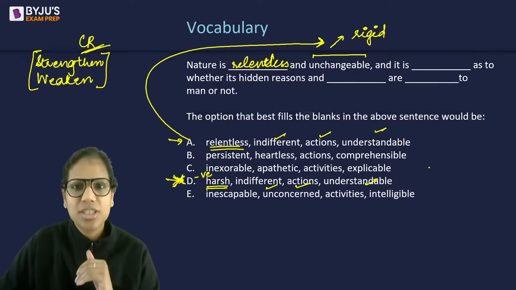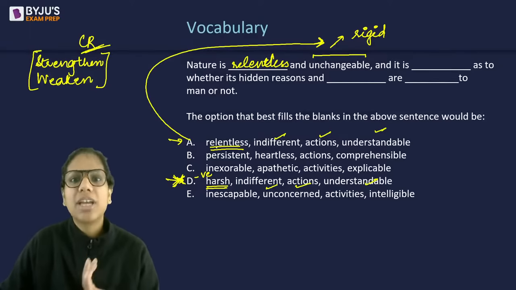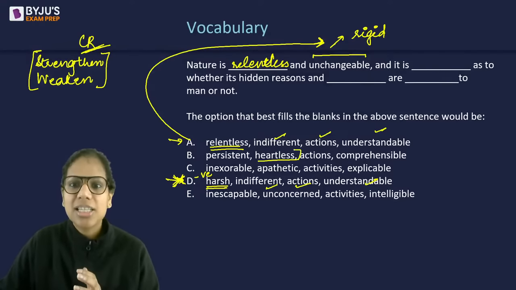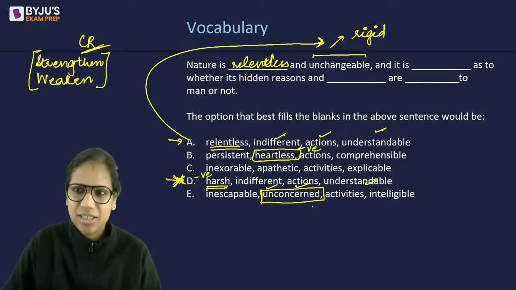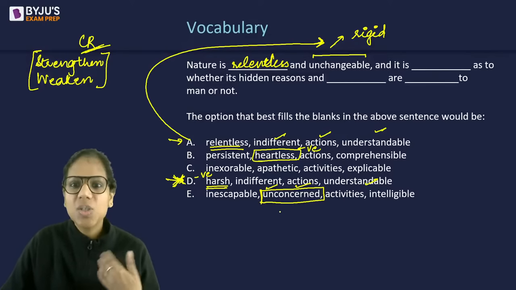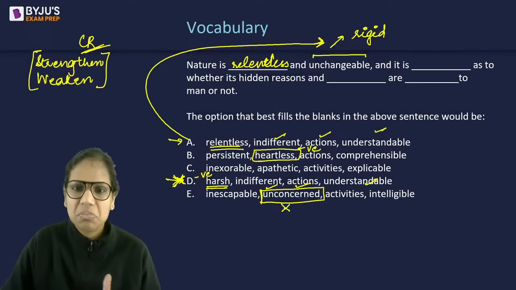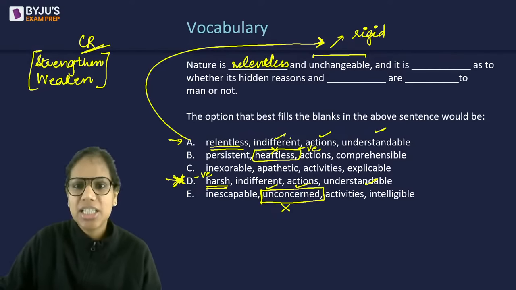This is the reason I chose this question, because these two options were very close here, right? You could eliminate the others very easily. See, heartless, again, a very negative word. Why heartless? Then it is unconcerned. We are usually unconcerned with something, right? So eliminated, heartless, unconcerned. Indifferent as to whether it's hidden reasons.